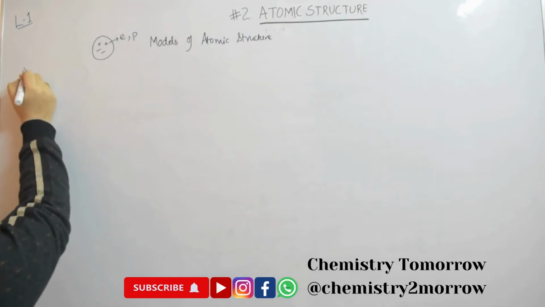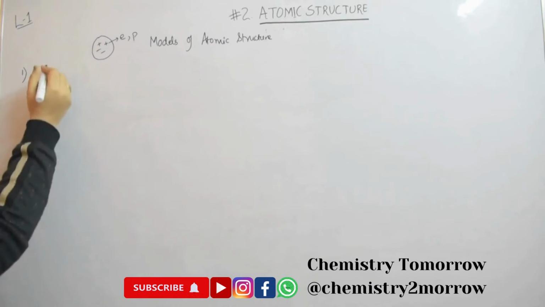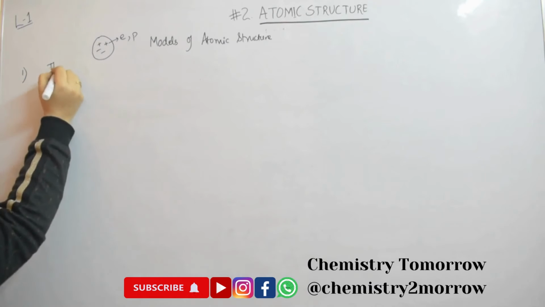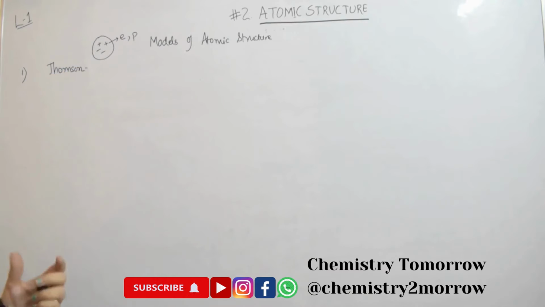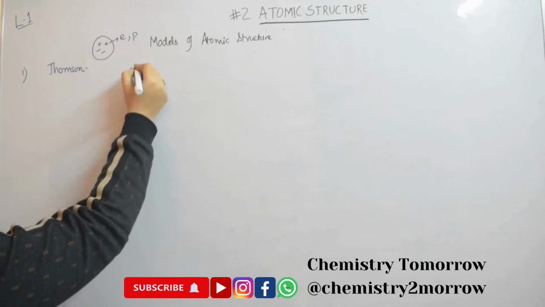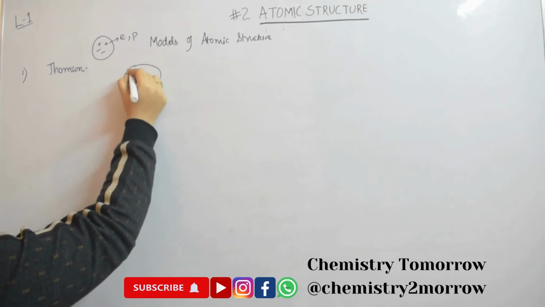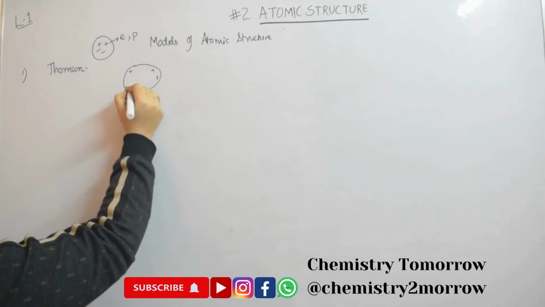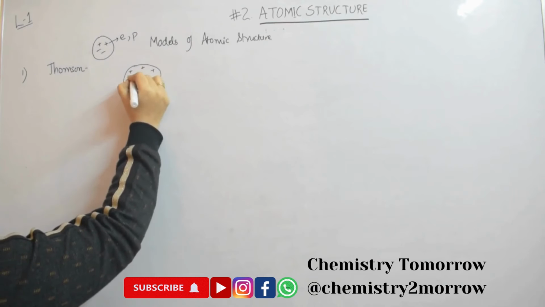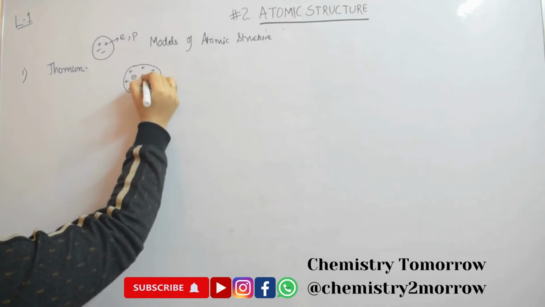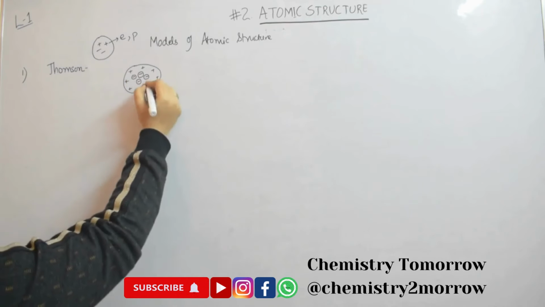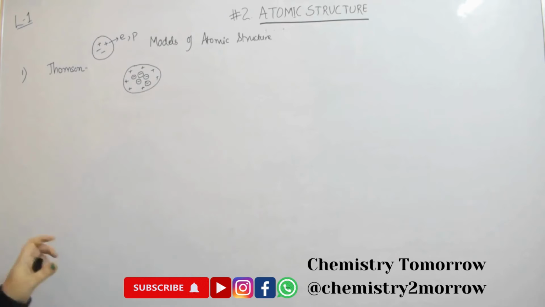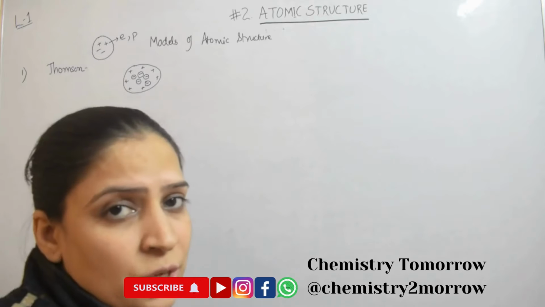The very first model was suggested by Thomson, and he said that atom is a positively charged sphere and the electrons are randomly distributed or embedded within the positively charged sphere, and the number of electrons and protons are same. So there is a uniform distribution of the charge.